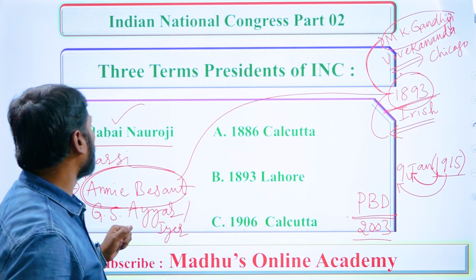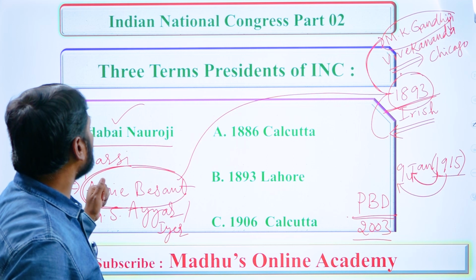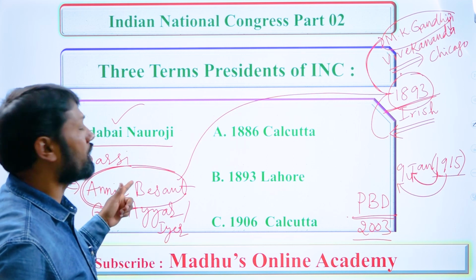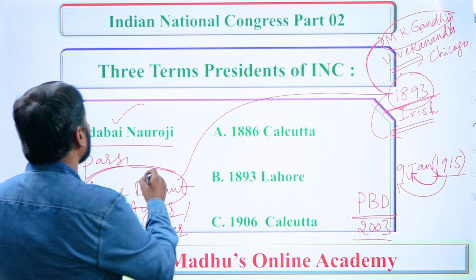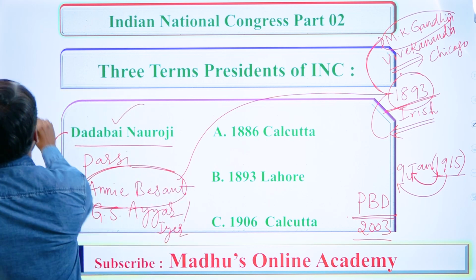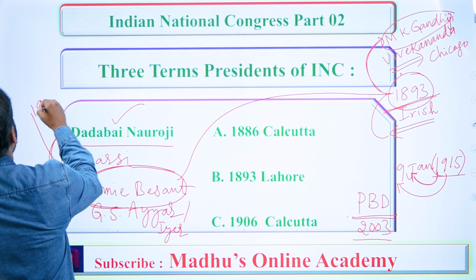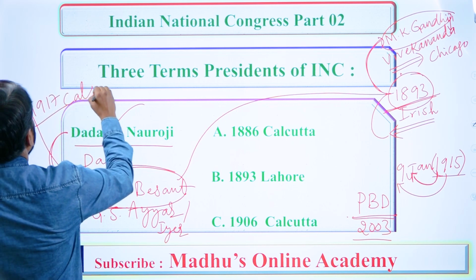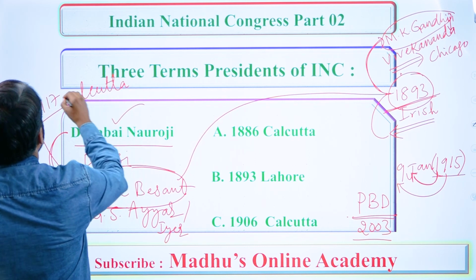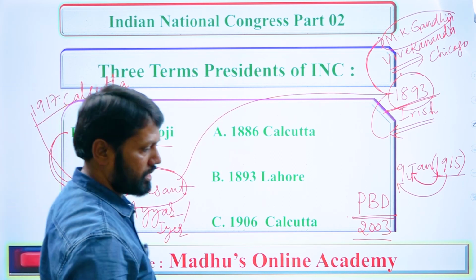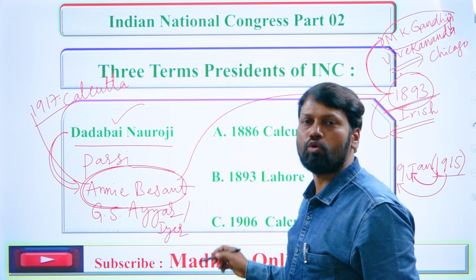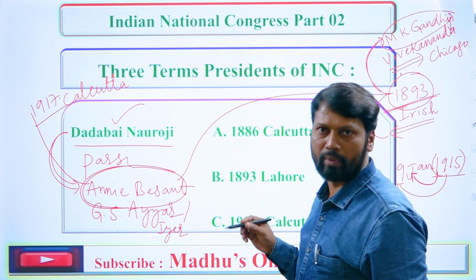So Annie Besant, remember that. She was a great lady, and also remember she was elected as the president of the Indian National Congress session, which was held at Calcutta in the year 1917. Remember. In this regard, she was the first woman president of INC. You have to remember this.